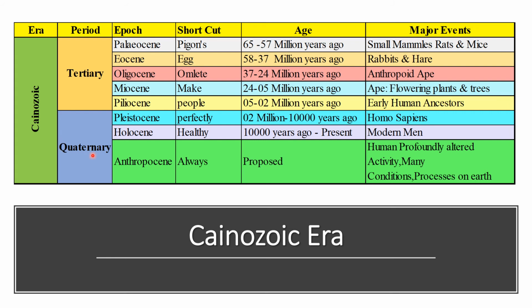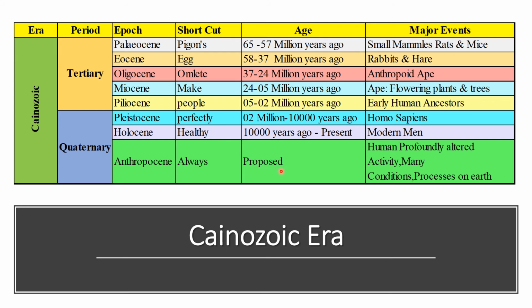Then the Quaternary period, the first epoch was Pleistocene, that is 2 million to 10,000 years ago, in which Homo sapiens originated, our immediate ancestor. Then the Holocene age was 10,000 years ago to present, and its major event was that modern man originated. And now the Anthropocene, that is proposed by the working committee of the International Commission on Stratigraphy.